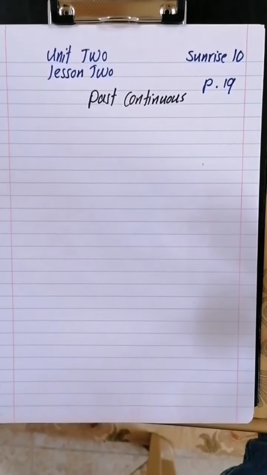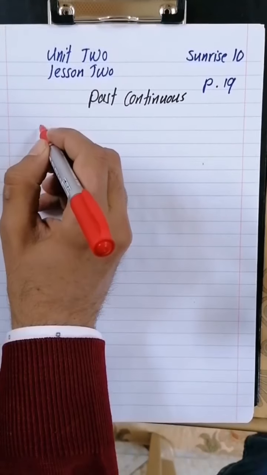Let's see first, when do we use past continuous?